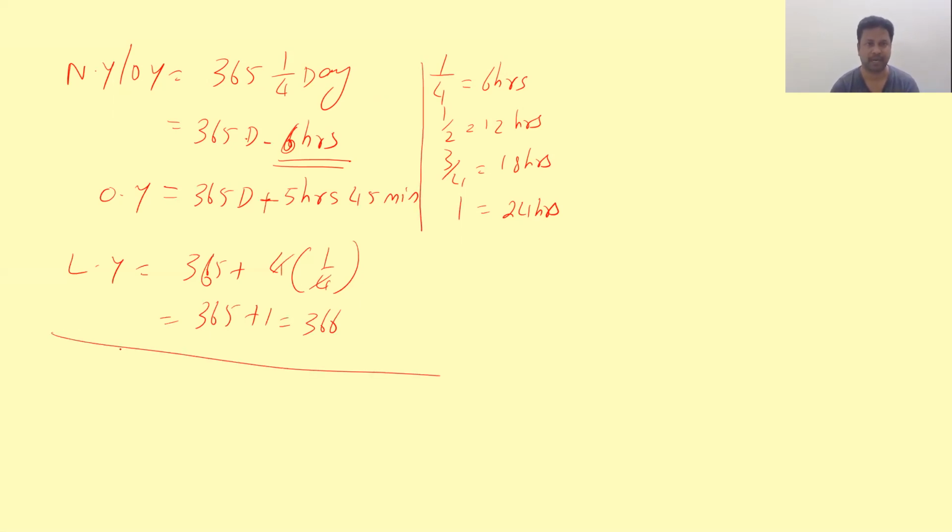But actually, a leap year means 365 plus 4 times 5 hours, 45 minutes, which is not 24 hours, it is 23 hours. Only 23 hours. We can't have a calendar in this way. We can't say that a calendar with February 29 has only 23 hours on February 29. So we can't calculate such kinds of calendars.